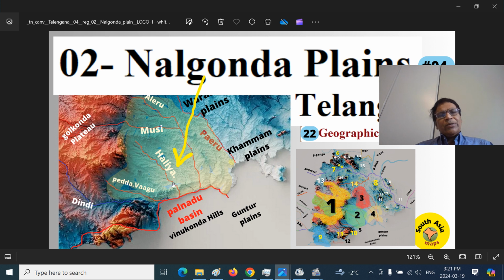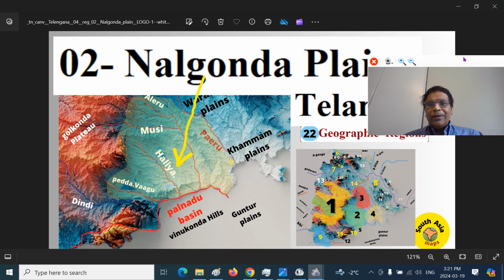So the Haliya River and Pedavagu directly discharge into the major reservoir, the Nagarjuna Sagar reservoir. So this is the Musi River. Of course, Aleru River is a tributary, and Suryapet will be somewhere here. It discharges into the Krishna at Wazirabad. So these are the broader geographical features.